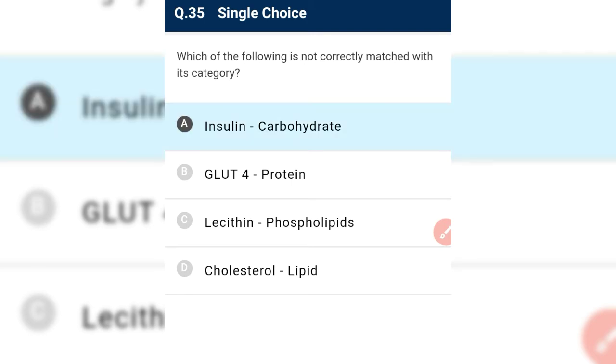Insulin is a peptide hormone which is made of 51 amino acids. It has one alpha chain and one beta chain. Alpha chain is also known as A chain and beta chain is also known as B chain. A chain is made of 20 amino acids and B chain is made up of 31 amino acids, and a C chain, which is absent in mature insulin but present in proinsulin, is made up of 33 amino acids. Okay, next.